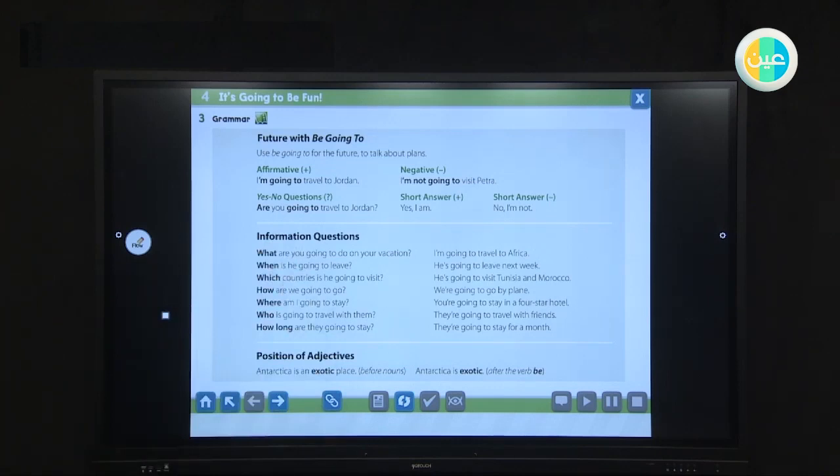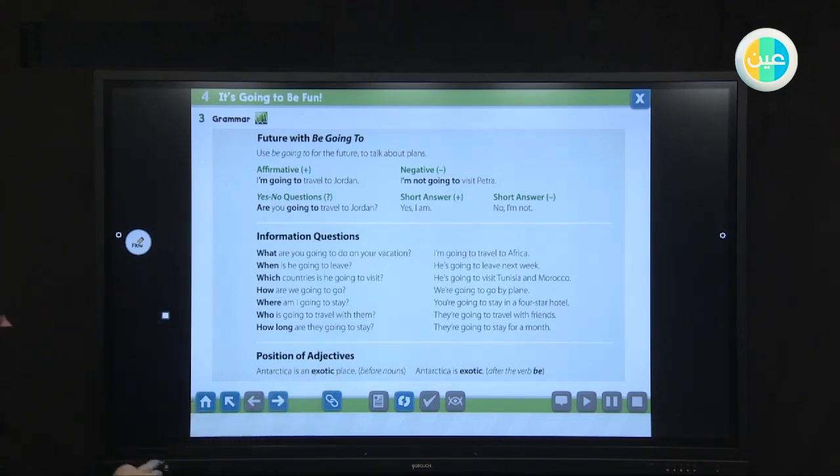Okay, look at our lesson today, the adjectives. I wanted now to see the position of adjectives, when we can use adjectives. For example, Antarctica is an exotic place. This is an adjective. Does it come after the noun or before the noun?